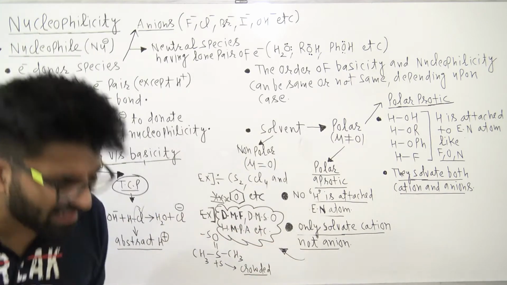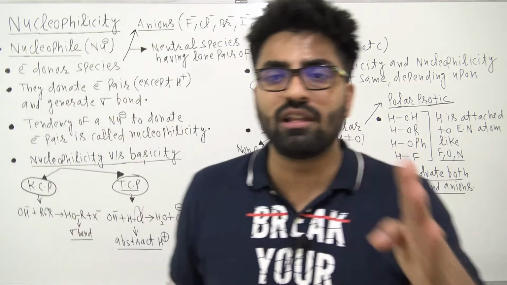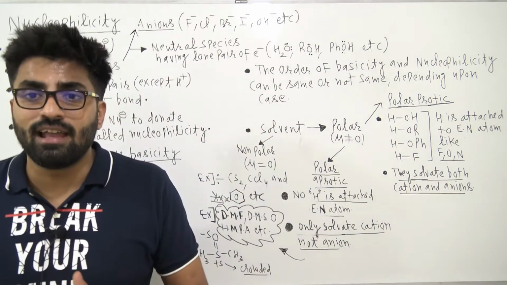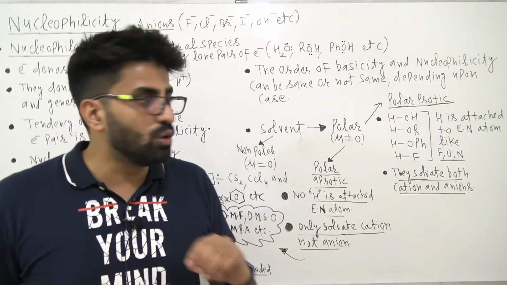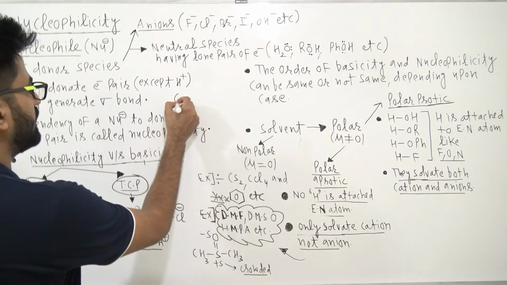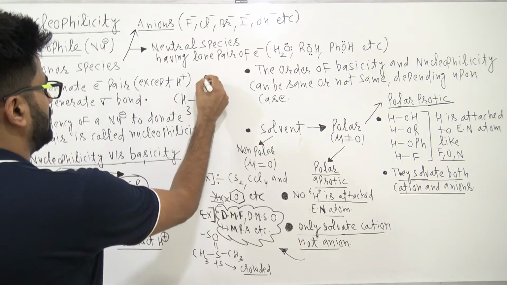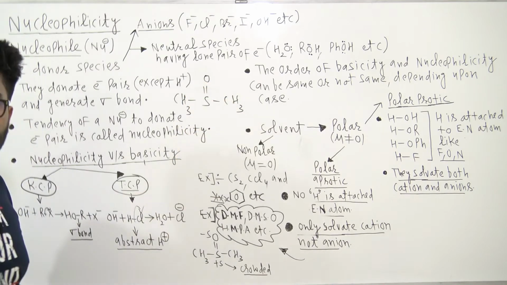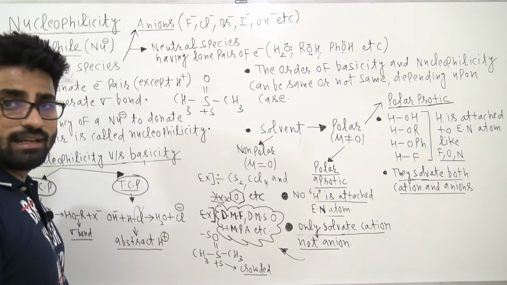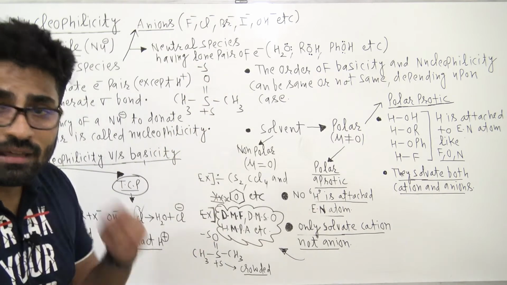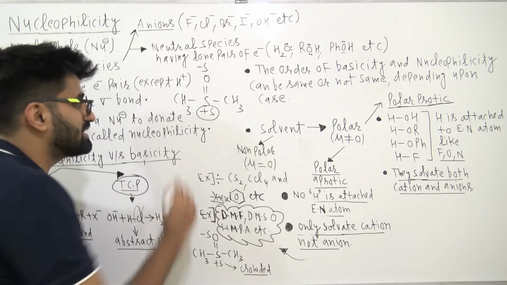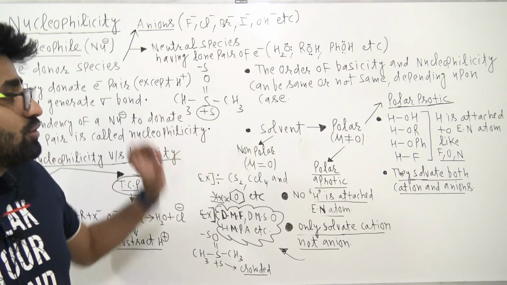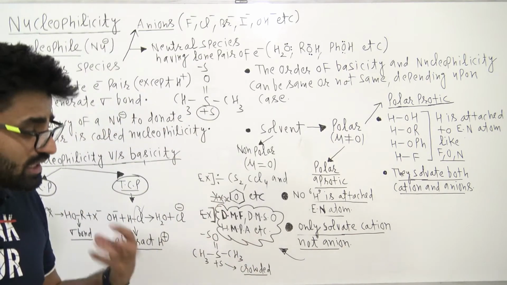Now what is important regarding polar aprotic? Polar protic can solvate both cation and anion. But polar aprotic, this is the structure of DMSO, dimethyl sulfoxide. Because of the electronegativity difference, it will acquire delta plus and delta minus, right? Now you know what happens here. This delta plus is crowded. Now you may ask, sir, what is this? Crowded? Arey, two methyl groups are there. It is surrounded by two methyl groups, and methyl groups are bulky.